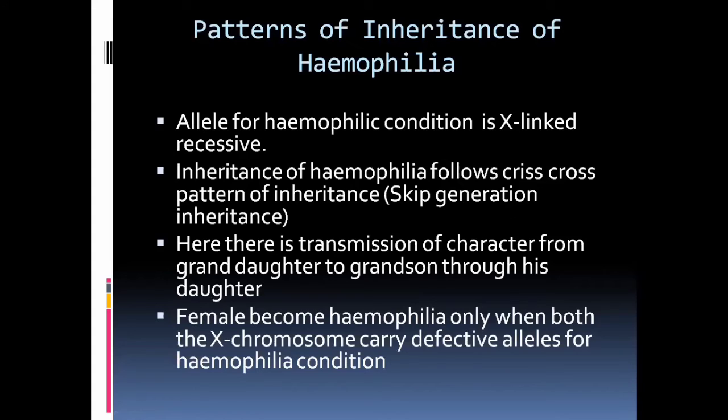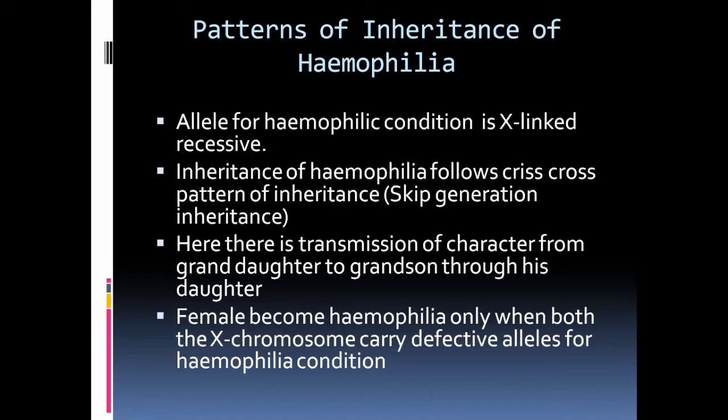And how are these disease characters transmitted from parents to offspring? There are some patterns, and only those patterns are considered here. This is mainly considered in X-linked recessive genes. Females have XX chromosomes and males have XY chromosomes. Here, if the X chromosome is in a recessive condition, the person suffers from hemophilia.